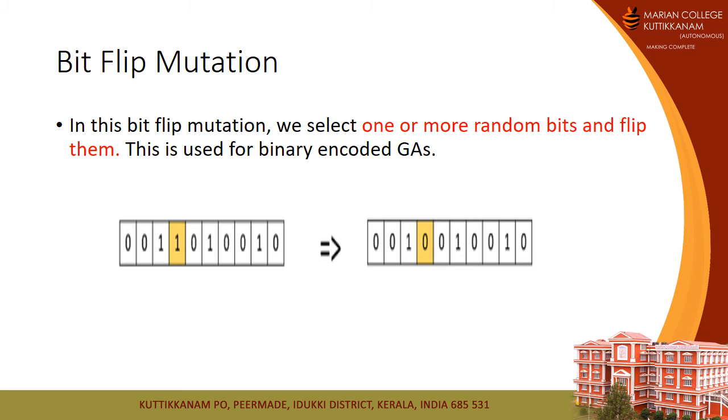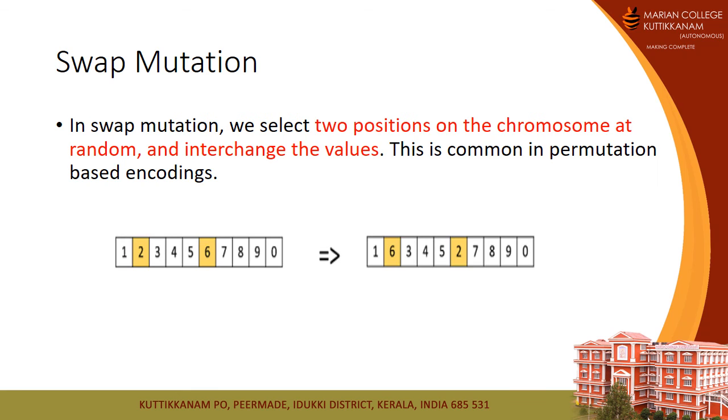Bit flip mutation. In bit flip mutation, we select one or more random bits and flip them. This is used for binary encoded genetic algorithms. From the example, you can see that in the yellow part, zeros are converted to ones and ones are converted to zeros.